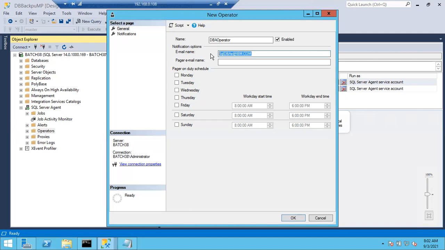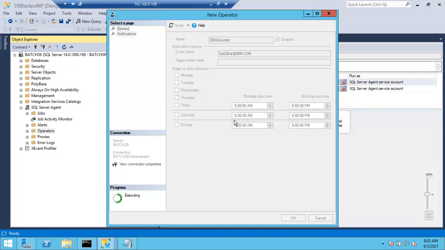So simply, operator means what? The recipient email ID. Who is the recipient in the organization? DBA team is the recipient. Once you get the 18456 error, the DBA team has to be notified, right? So you have to mention the DBA team email ID here. If you are working for Accenture, there might be a separate name, SQL DBAs or different, at accenture.com, or tcs.com. We have different companies, right? The domain name.com will be there. So this is how we have to create an operator.